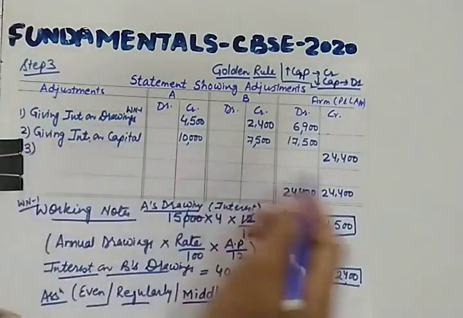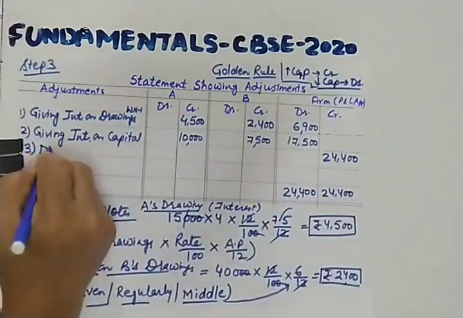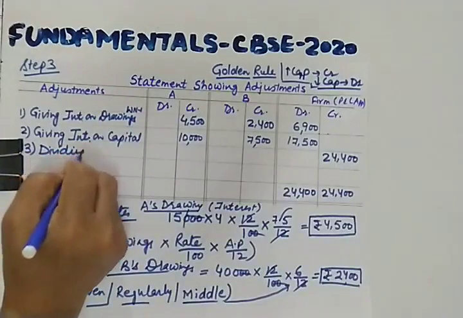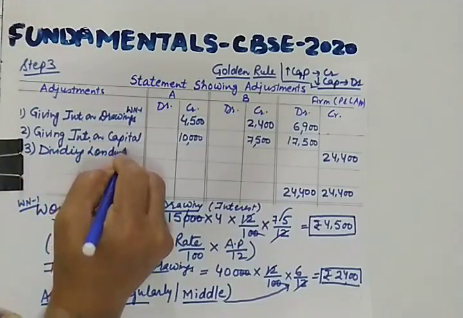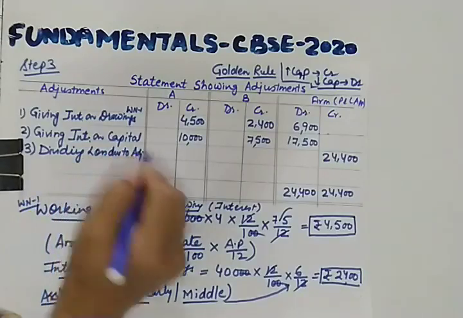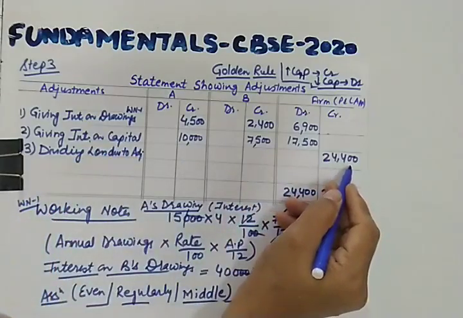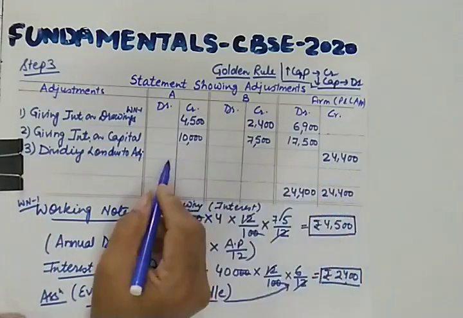Third point is, we are dividing loss. Dividing loss due to adjustment. So this loss is to be divided in the ratio of, yes, 3:2.